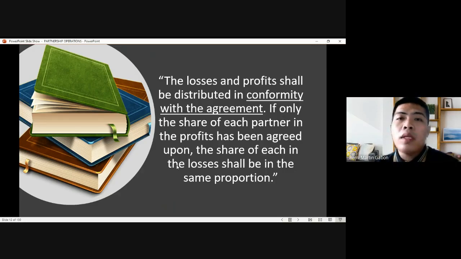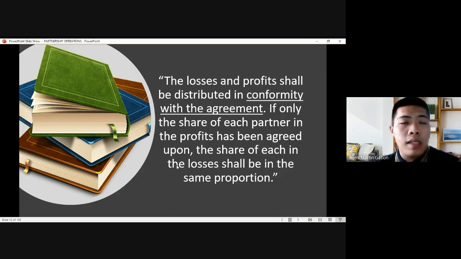The accounting side only relies on the agreement of the partners. If only the share of each partner in the profits has been agreed upon, the share in the losses shall be in the same proportion. Anong ibig sabihin niyan? Walang problema on the first statement, that the losses and profits shall be distributed in conformity with the agreement. So we shall rely on the agreement of the partners.